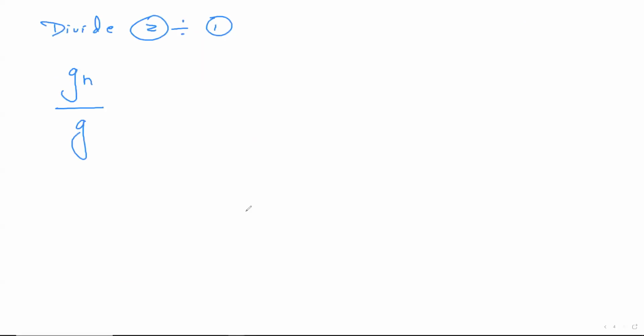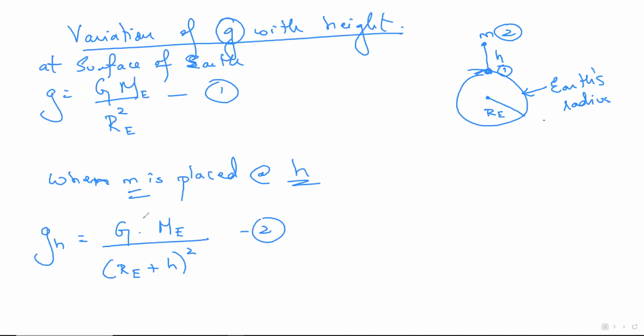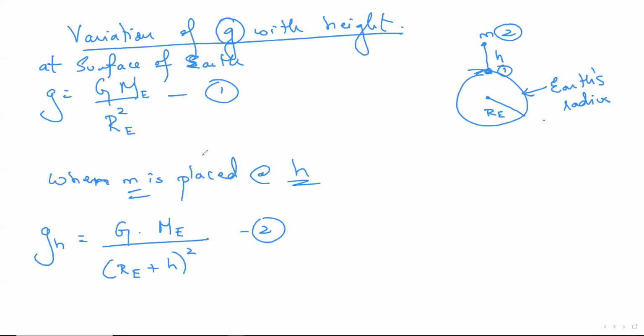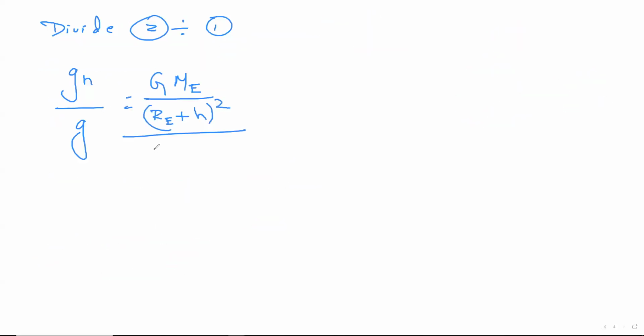It matters. Okay, so GH by G is equal to, what is the value of GH we got right now? GME divided by RE plus H the whole square. Your teachers will tell you to always write E in terms of caps. That's one bad logic I felt. There's no need for that. The whole thing divided by, what's the value of G? GME by R square.